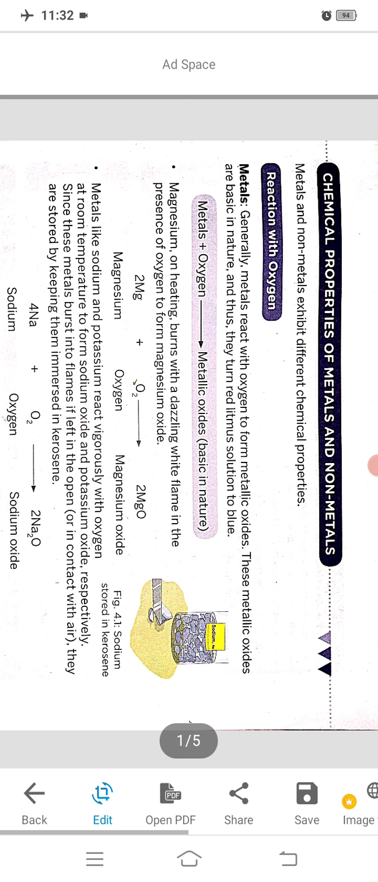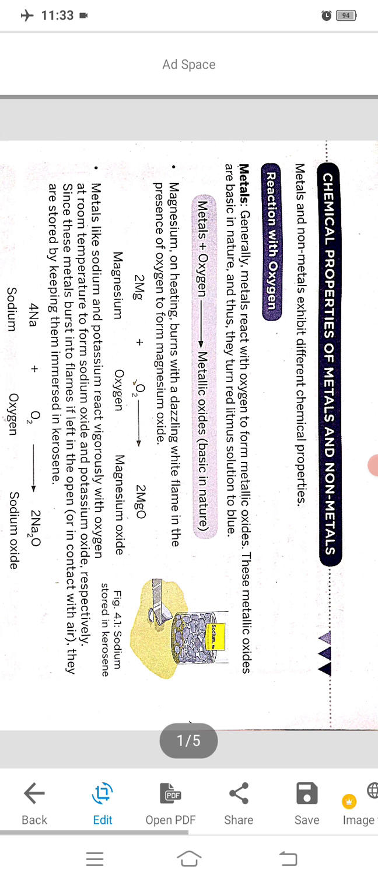Generally, metals react with oxygen to form metallic oxide. These metallic oxides are basic in nature. We can see this by different activities also, and thus they turn red litmus solution to blue. In class 7, you already learned that a basic solution changes the color of red litmus paper to blue.